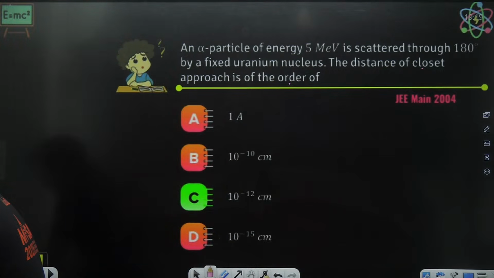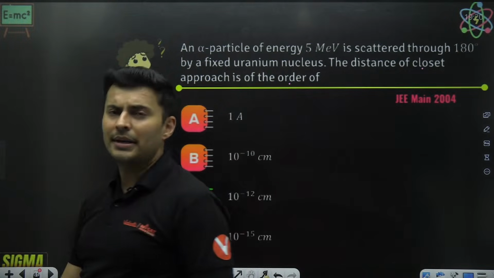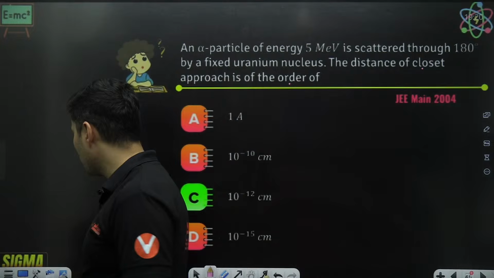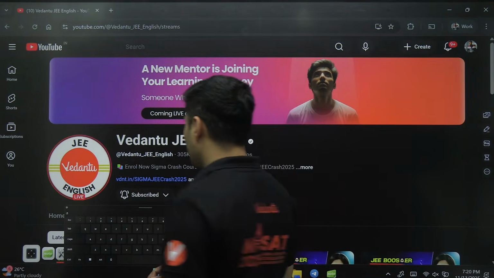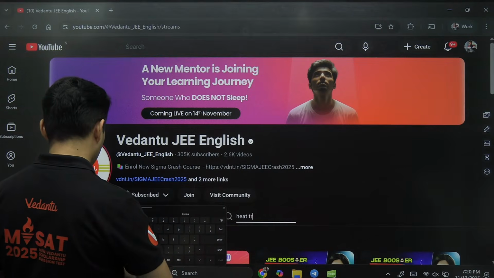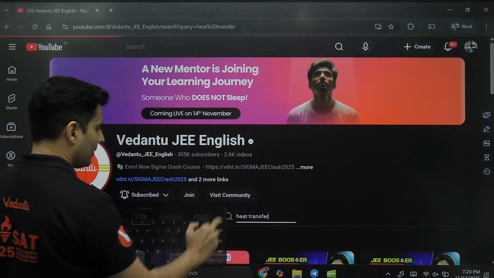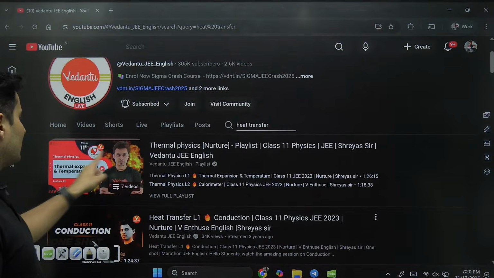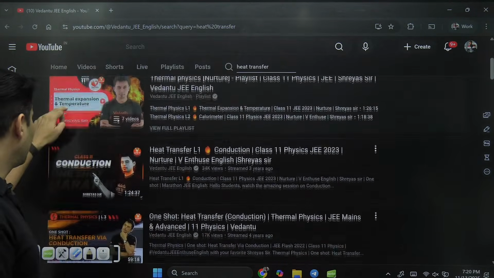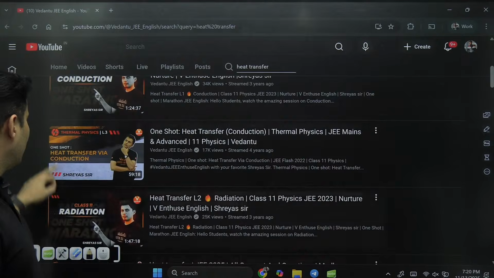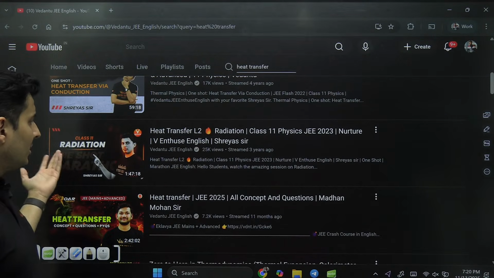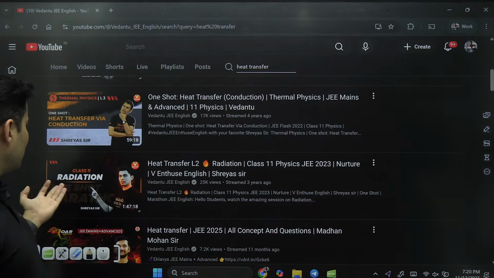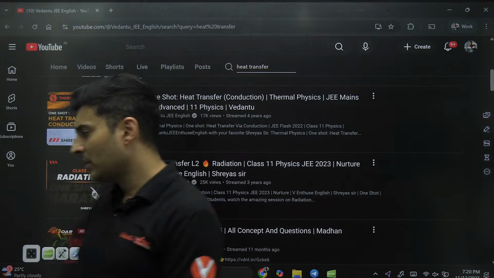Okay. Class 11, dual nature of atom, radiation. Radiation chapter, I'll be doing it later on, or else you can even search for it on our channel. It is there here only. If you just search for heat transfer, you will get it. I've done it before. See, heat transfer. Proper playlist is there, you will get it. Conduction is there, heat transfer by conduction, radiation. See, it is there. Lecture 2, heat transfer. Completely I have done. Even last year, Madan sir had done it. So same thing is there in the series or whether you want one shot marathon. Okay, cool.